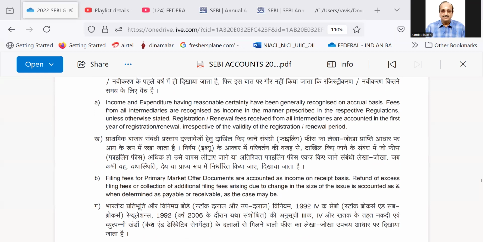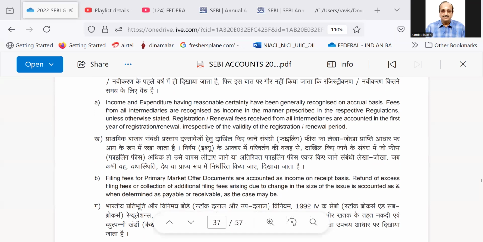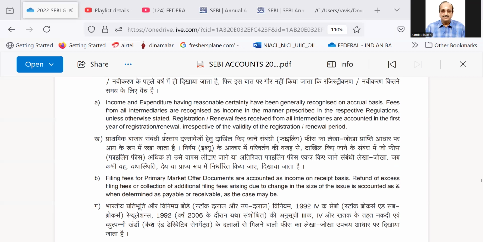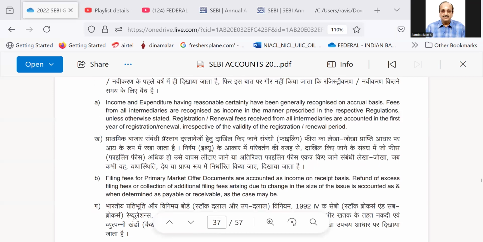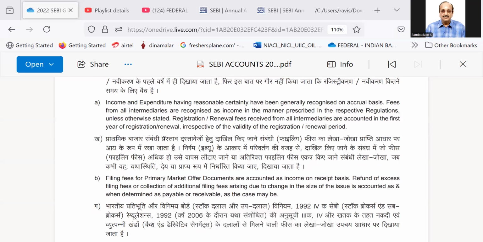Registration or renewal fees received from all intermediaries are accounted in the first year of registration or renewal, irrespective of the validity of the registration or renewal period. That means they are taking the income as income, though it may be useful for the party in the next year.